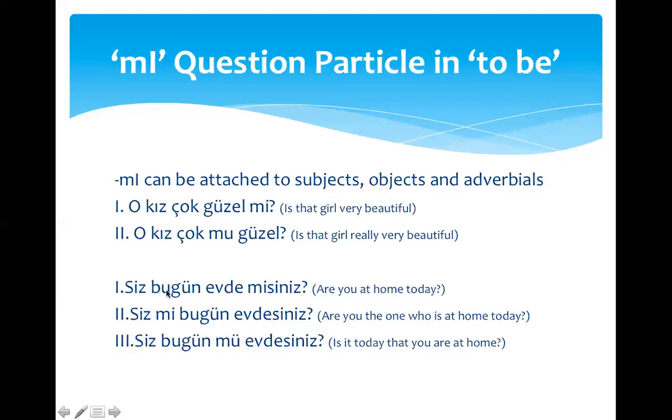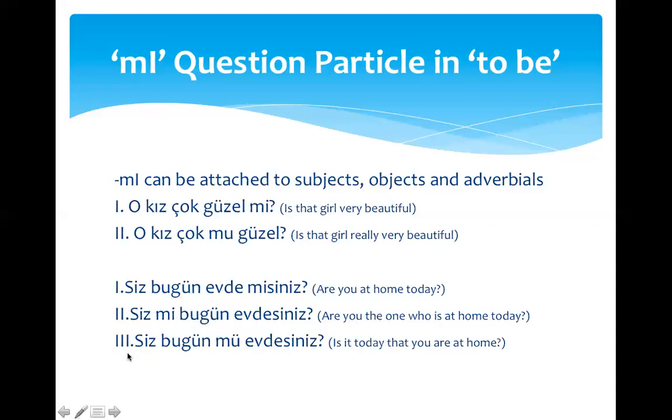In the first sentence, we were trying to find out, are you at home today? In the second one, we're asking, are you the one who is at home today? So mi is placed after siz, and our personal ending is all the way at the end, and the meaning is slightly different than in the first one.